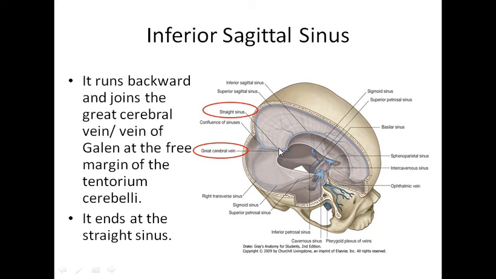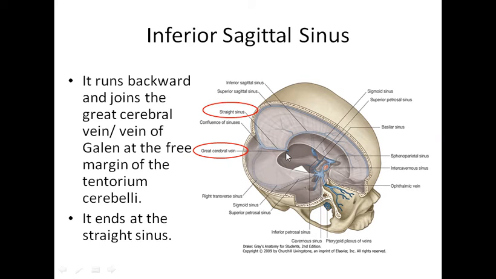So it will join the great cerebral vein or the vein of Galen at the free margin of tentorium cerebelli. This is tentorium cerebelli, right? And it ends at the straight sinus. This is the straight sinus, right?